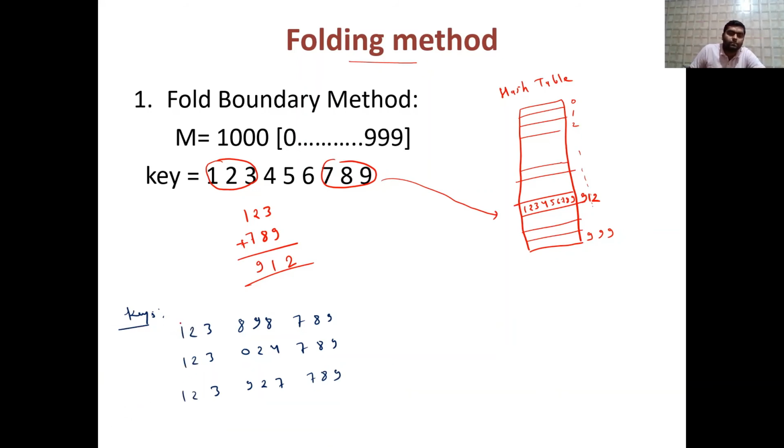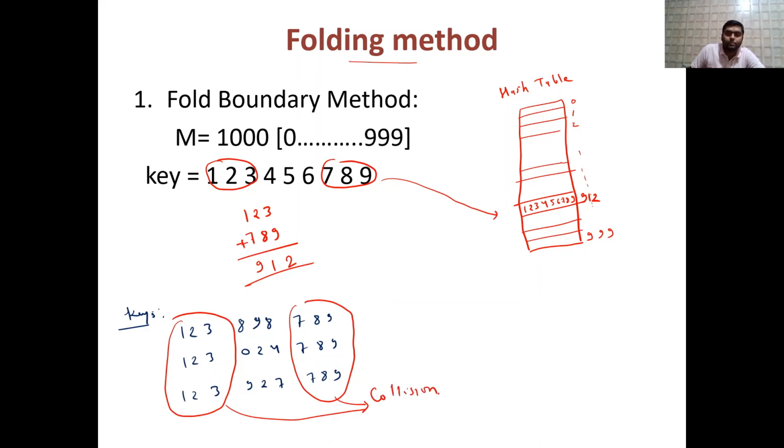व्हाई? बिकॉज इफ यू ऑब्जर्व दिस केयरफुली, starting boundary and last boundary, है ना. So in this case what will happen? In this case collisions will happen. Okay, so there are collisions in this case also. Fold boundary method.